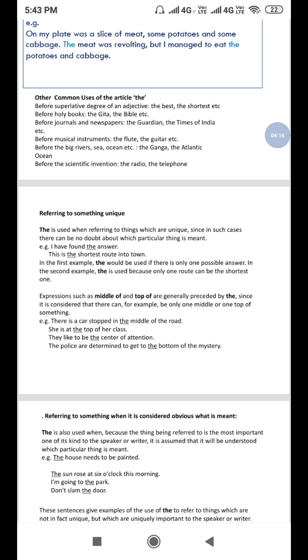Expressions such as the middle of, the top of, the bottom of, etc. are generally preceded by the, since it is considered that there can be only one middle or one top of something. Example, there is a car stopped in the middle of the road. She is at the top of her class. They like to be the center of attention.